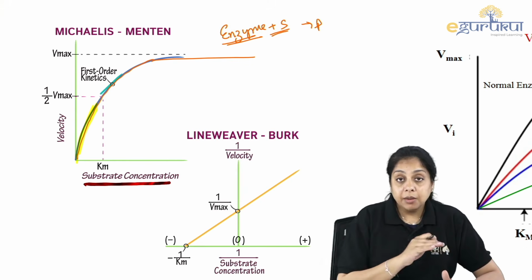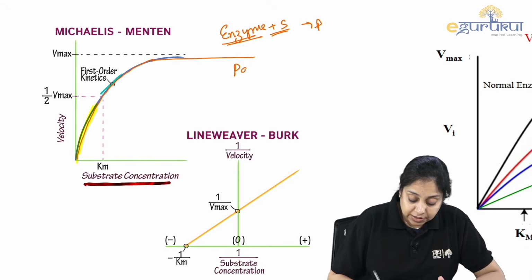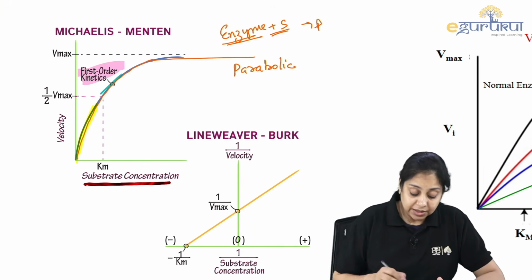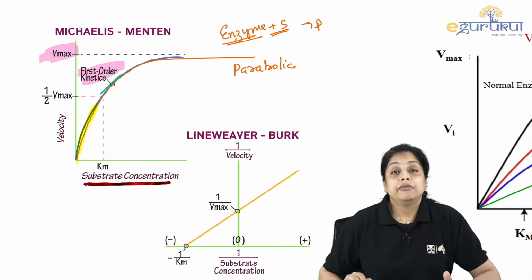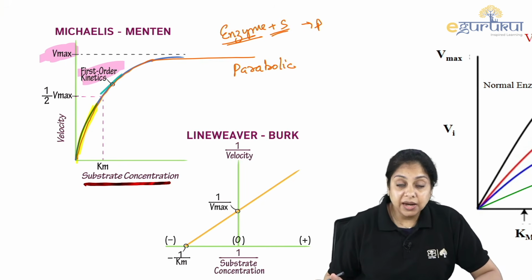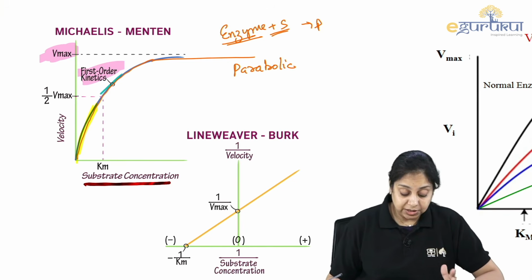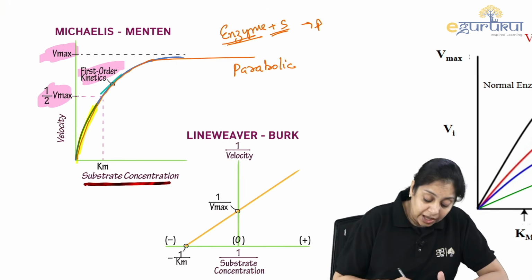So that is the parabolic curve, and that is first order kinetics. Right? And this is the maximum velocity or maximum rate this reaction can achieve. It is different for different enzymes. This is the maximum for one enzyme, and this is half of the Vmax.